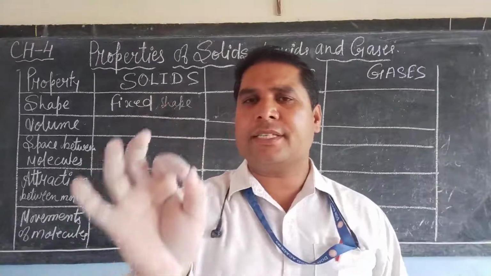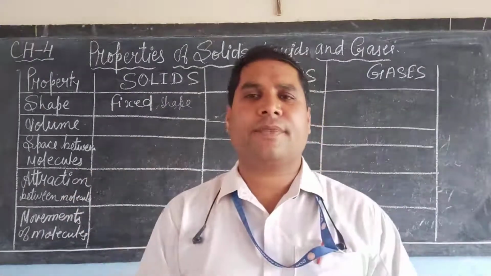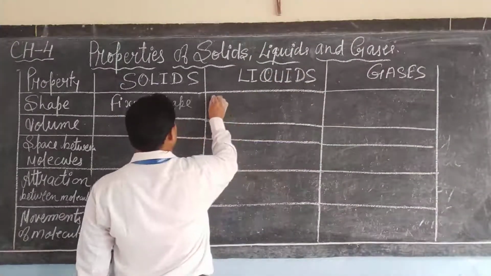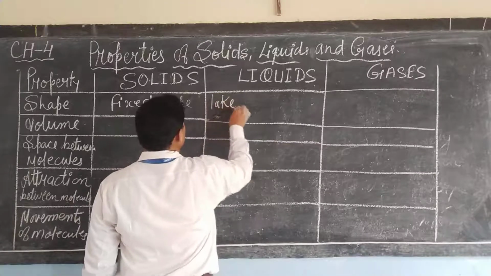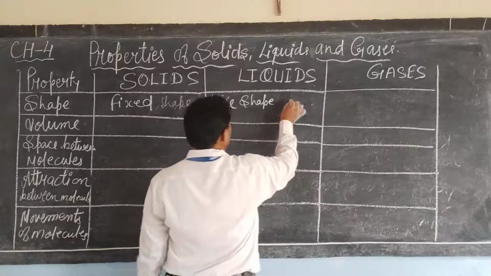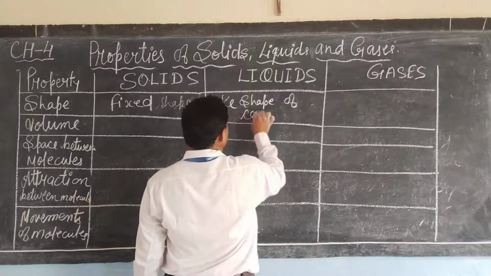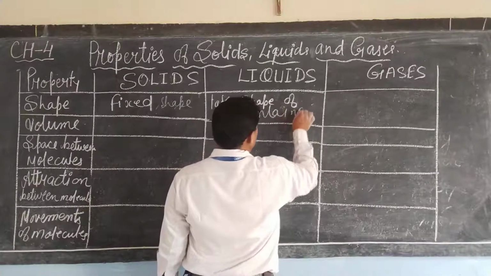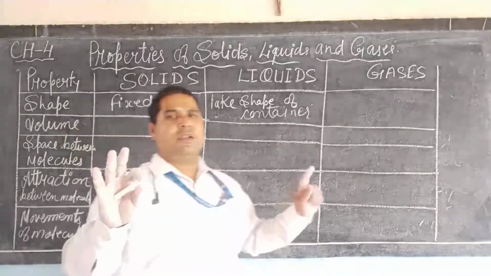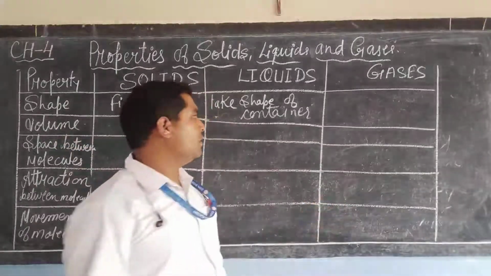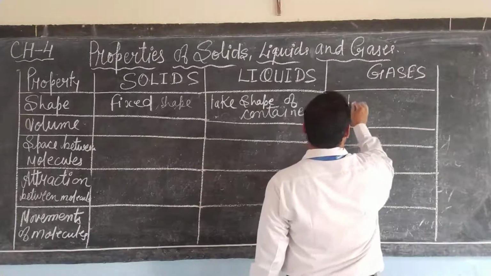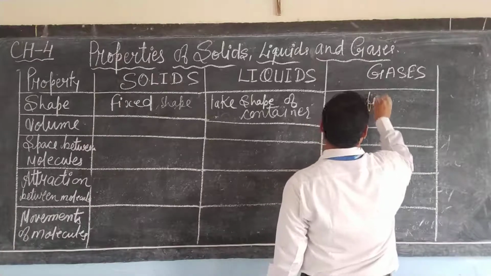They take the shape of the container in which they are kept. Gases also have no fixed shape.